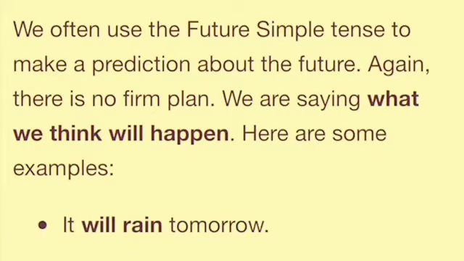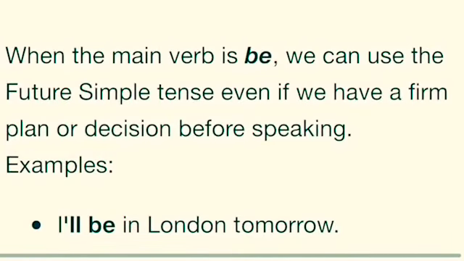Got it? That is be. What we can do there. So students, when our main verb is be, in that case, understand the formula. We can use the simple future tense even if we have a firm plan or decision before speaking.